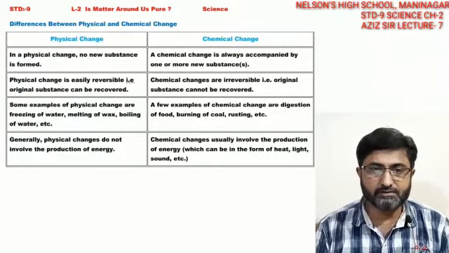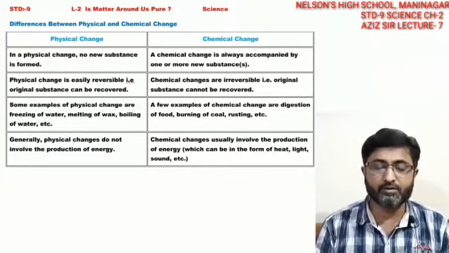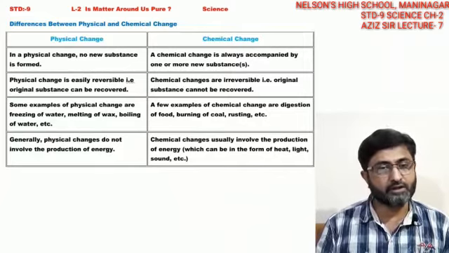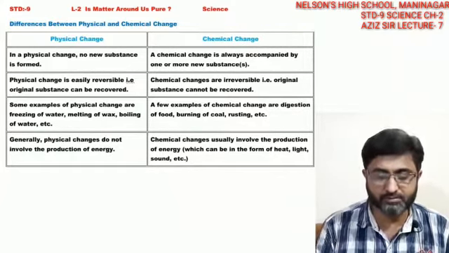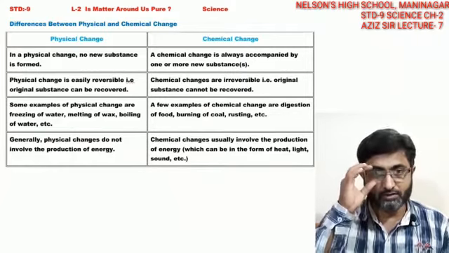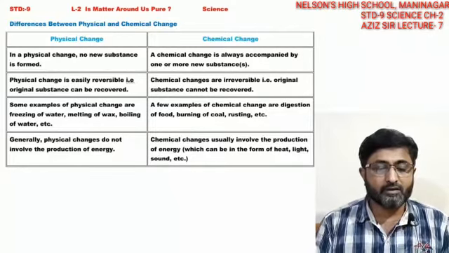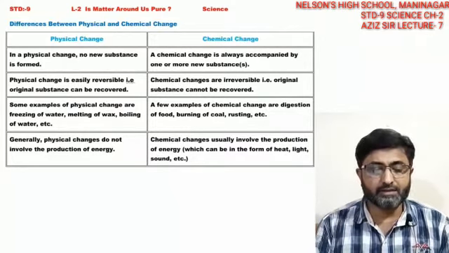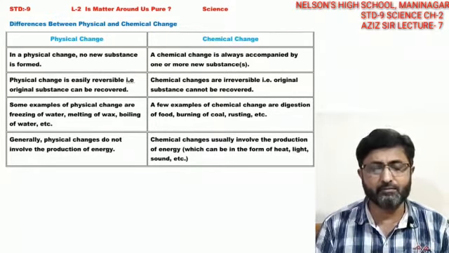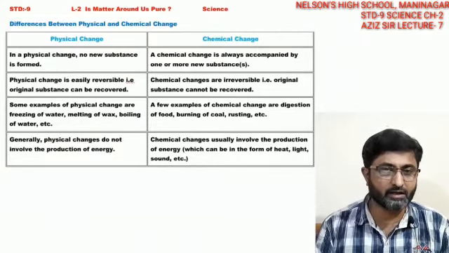A physical change is a change in which no new substances are formed, but a chemical change always gives a new substance as a product, like hydrogen and oxygen mixing to give water molecules, which contain neither oxygen nor hydrogen properties. A physical change is easily reversible, that is, the original substances can be recovered very easily, but in a chemical change the original substances cannot be recovered easily.